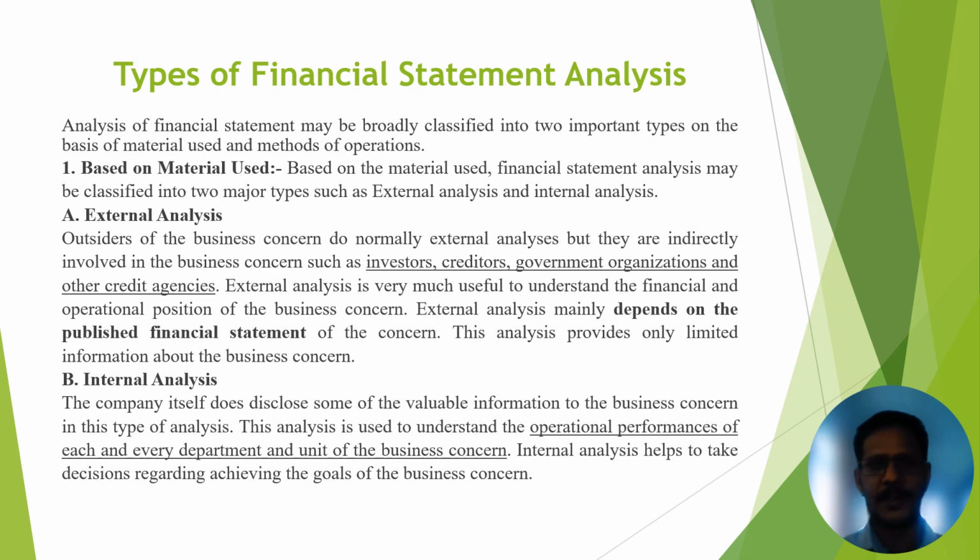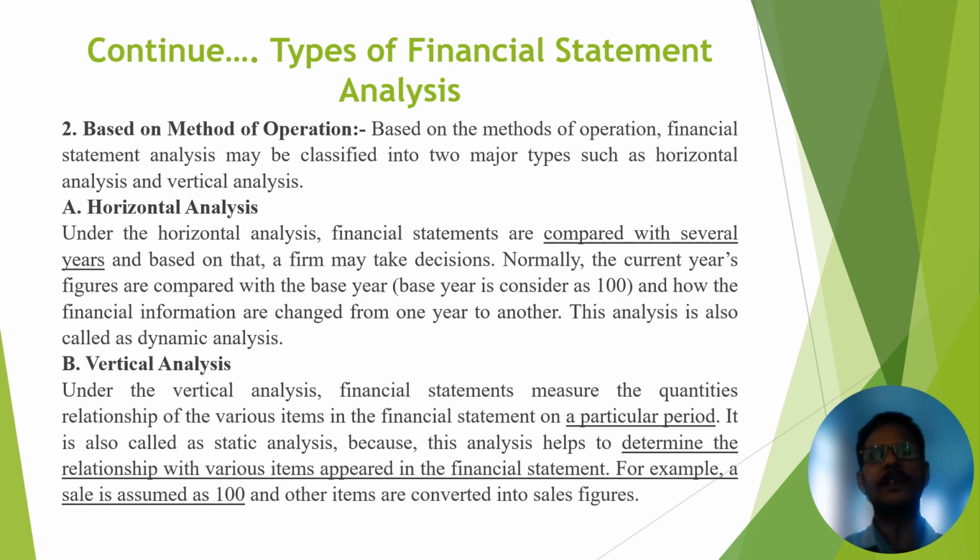Now let's start the other point, based on methods of operation. According to methods of operation, this analysis of financial statement we can classify again into two parts: horizontal analysis and vertical analysis. Listen carefully.